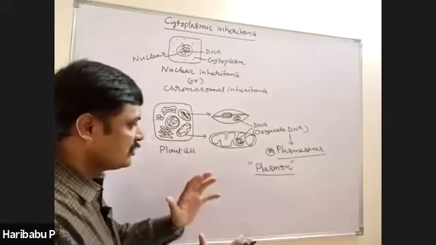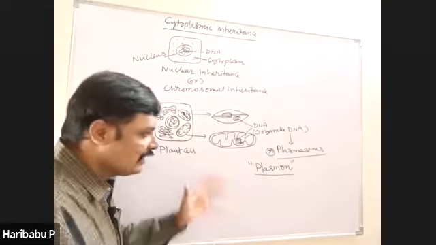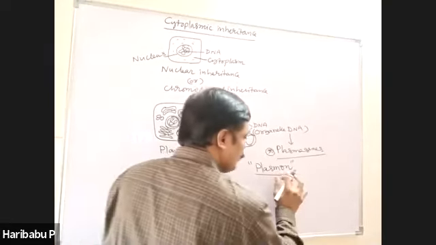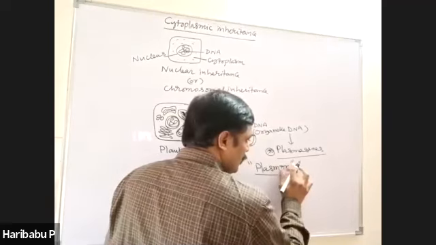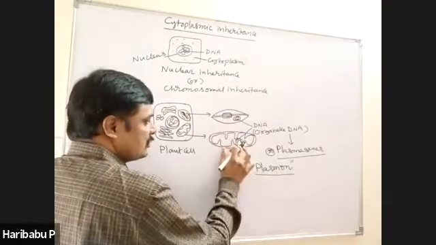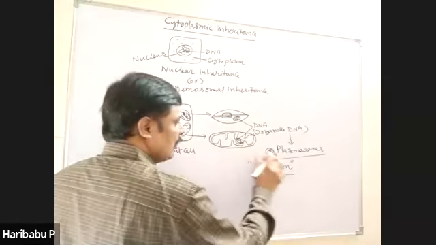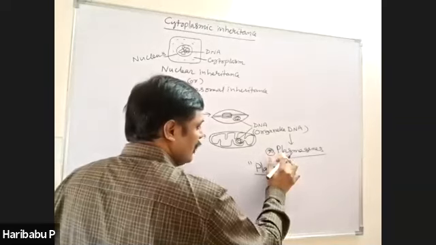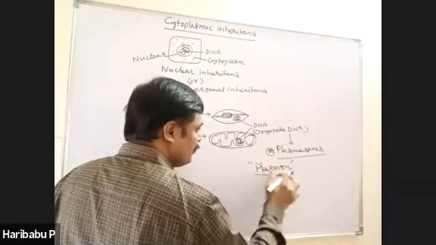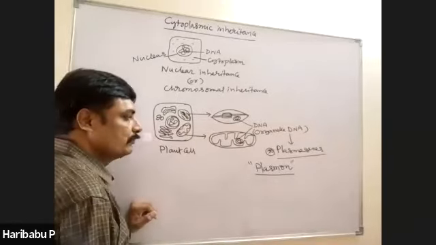All the genes present in the cytoplasm of the entire cell are called plasmon. The genes present in the organelles in the cytoplasm are called plasma genes.